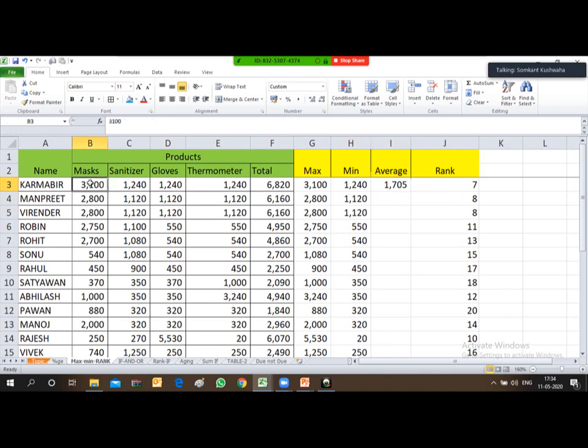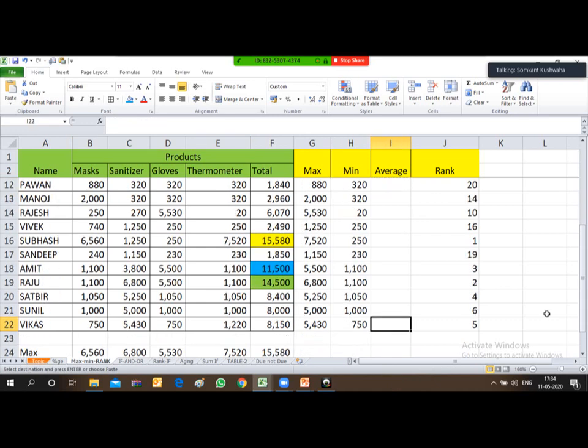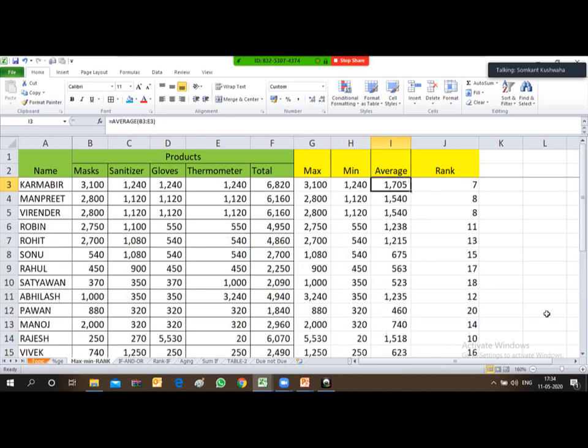You can manually calculate also. If you select this entire sales, you will be able to see at the bottom of the worksheet this 1705 is the average, which is derived by the formula also. So the formula which we have mentioned over here is correct. Now you can copy this and paste in all the cells. Friends, I think now this is clear. We can move ahead.